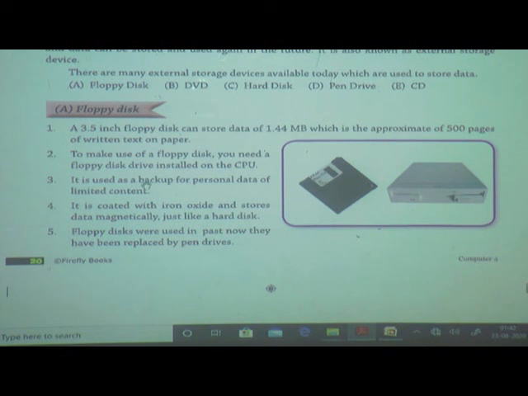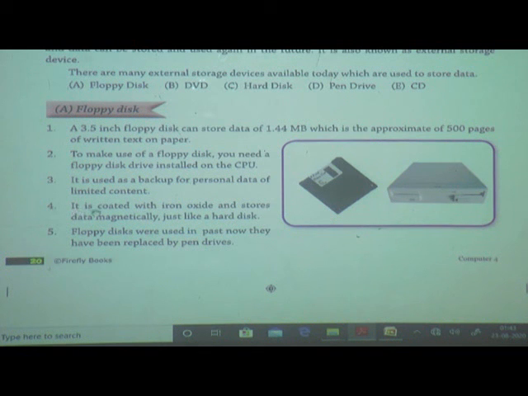It is used as backup for personal data of limited content. Suppose I make a folder here, one very important folder. Then if the computer erases the data, what will we do? Then we must have one copy with us. For that we can use this floppy disk for backup of personal data of limited content.